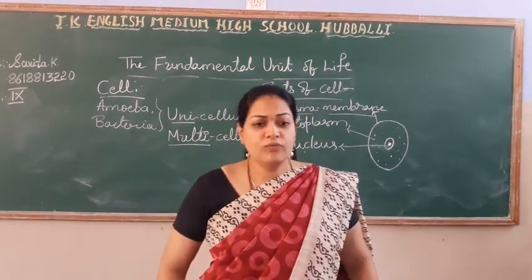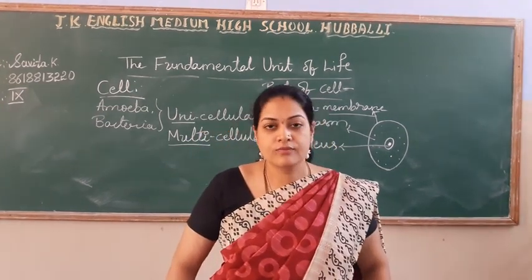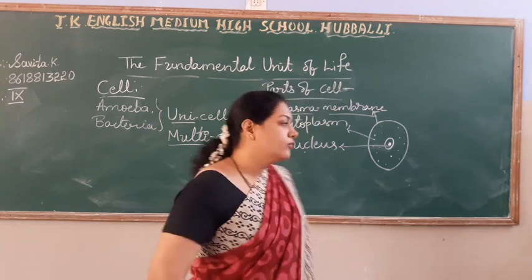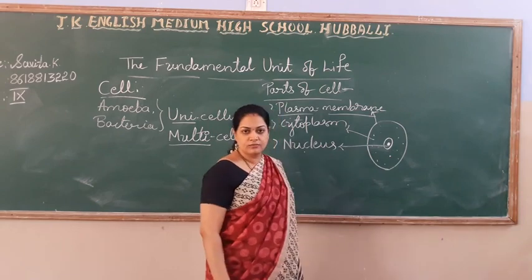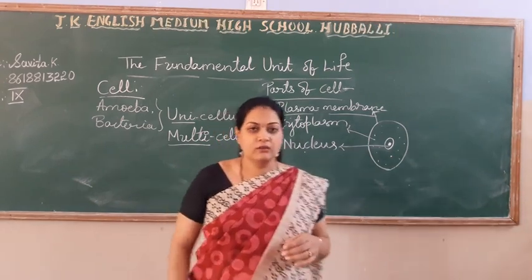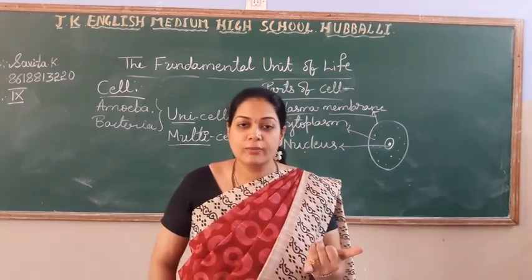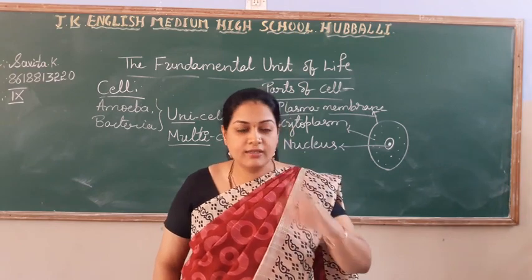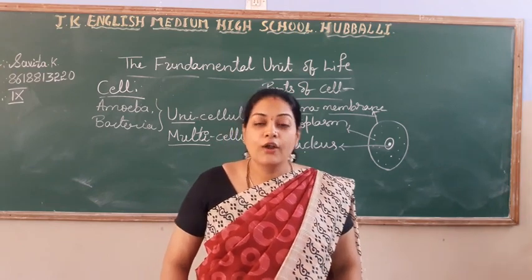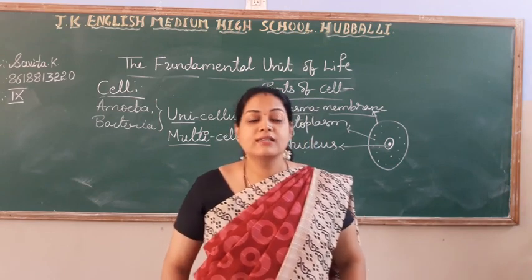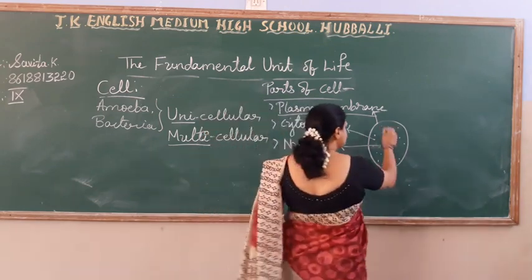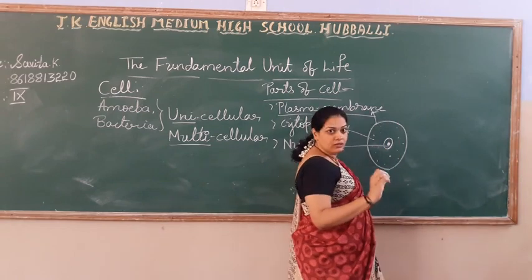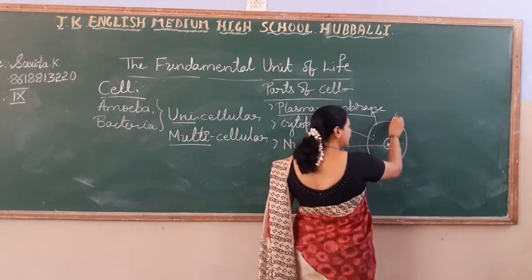What is the function of plasma membrane, students? Without this plasma membrane, can you consider the shape of the cell? Can you differentiate the cell? So it gives the shape. It differentiates the cell from the other cell. Not only these two, there is one more very important function of plasma membrane, that is it permits the materials.